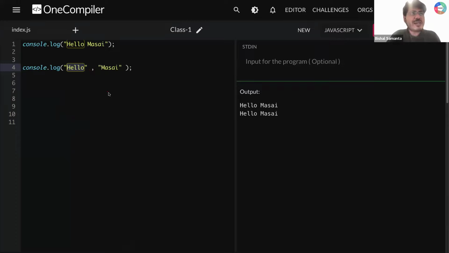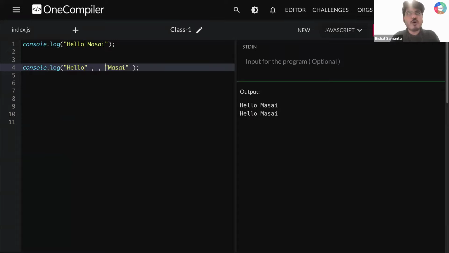Okay, so how is it working? I have hello first. Okay, my hello is printed here. After that, I have a comma. Okay, comma, then let it give a space. After that, I have Masai. Okay, I have printed Masai. Okay, cool. Someone is typing, sir.